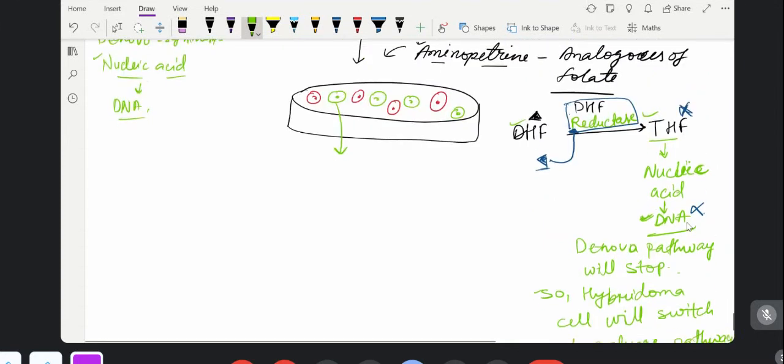Now, what will happen? This hybridoma cell will go for what? Now this part is finished: the myeloma cell cannot grow. Now we have to save this hybridoma cell by the salvage pathway. So the hybridoma cells have HGPRT. This is the most important enzyme.